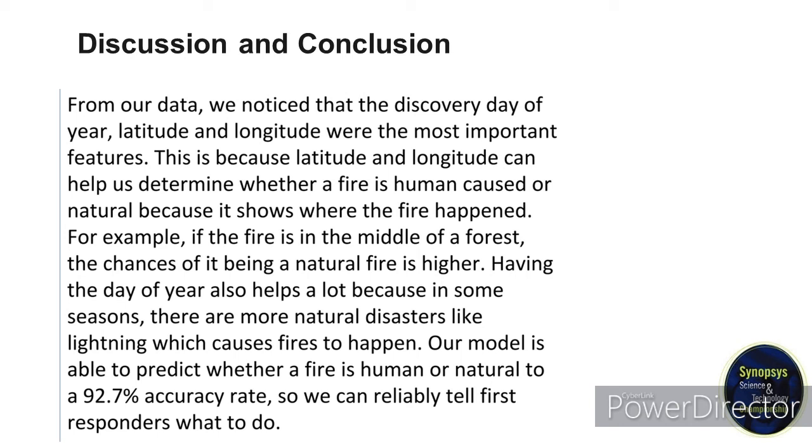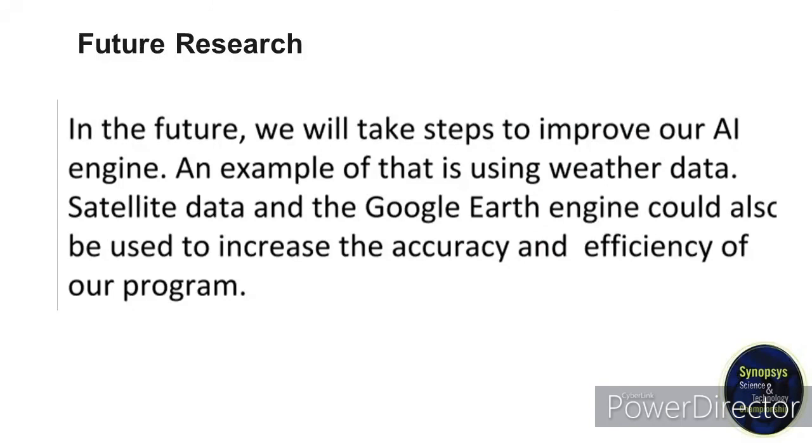We concluded that with the correct data collected, any fire can be identified as human or naturally caused with high accuracy. Our AI engine that can determine if a fire is human or naturally caused, with 92% and above accuracy, proves that the previous statement is true. If I have a chance to continue this research, I would add weather data, such as lightning, and satellite data to increase accuracy significantly. Using weather and satellite data, steps could be taken towards even more accurate predictions of future fires.